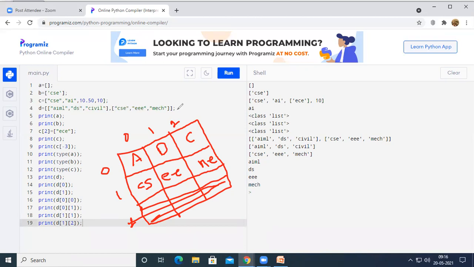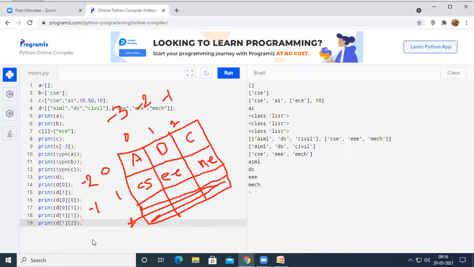Now, similar to the previous one, let us check whether these are also having the negative index or not. So last element will start at -1, last before element will start at -2, and first element will be -1. Similarly, here it is -1 and it is -2. Instead of using positive indices, let us try our program by using the negative index.